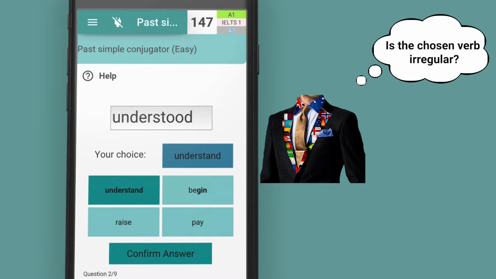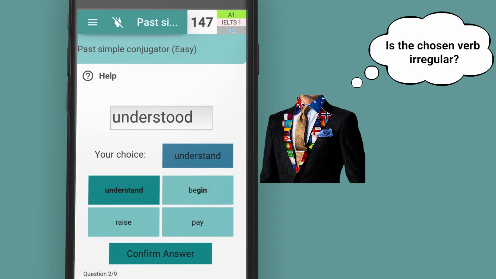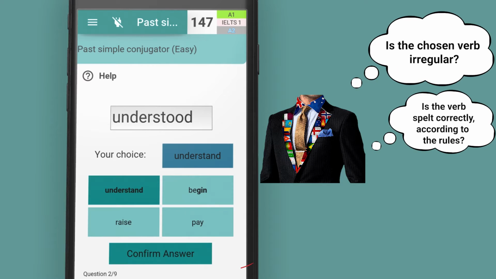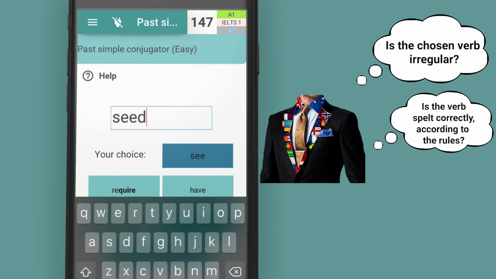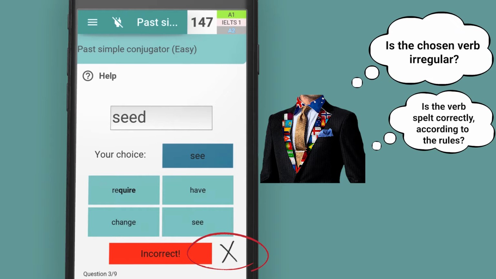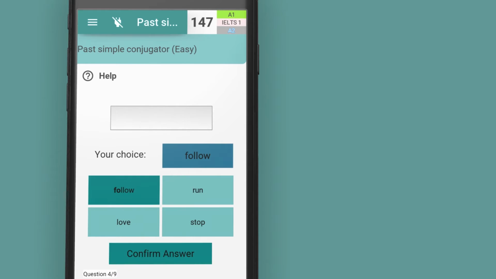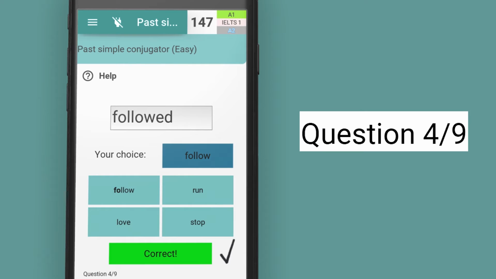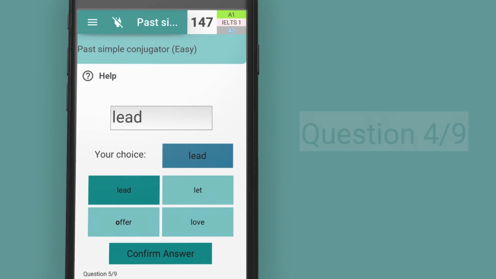Private Teacher will check whether this verb is an irregular verb. If it's not, it'll then check if you have spelt the form correctly. If you have, 1 tick for you. If not, the teacher will let you know. There is a question counter which lets you know which question you're on, and how many more to go until the end. So keep answering.